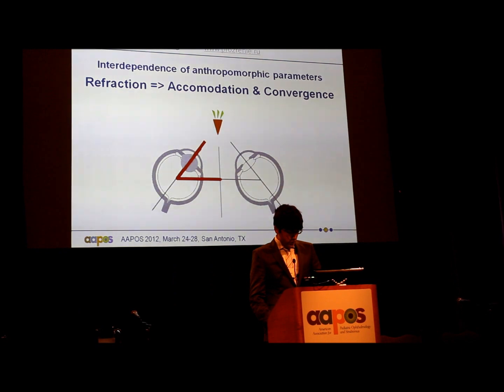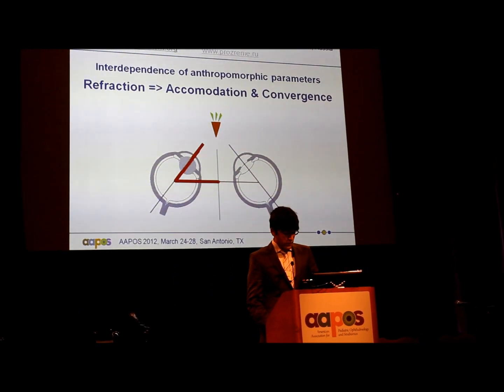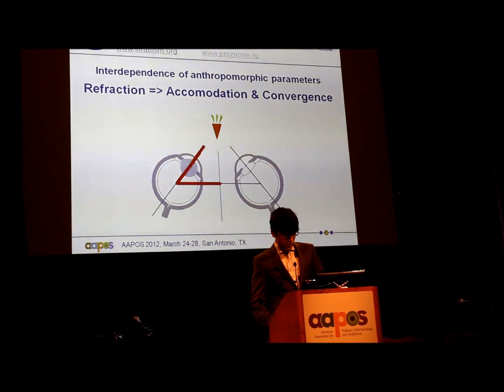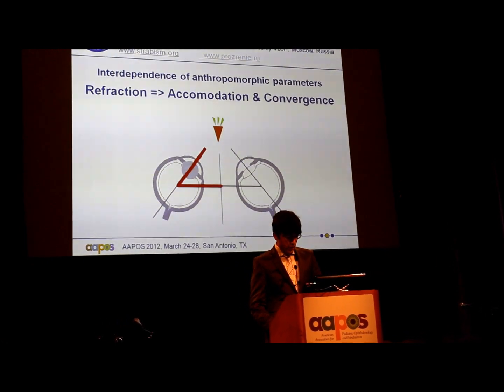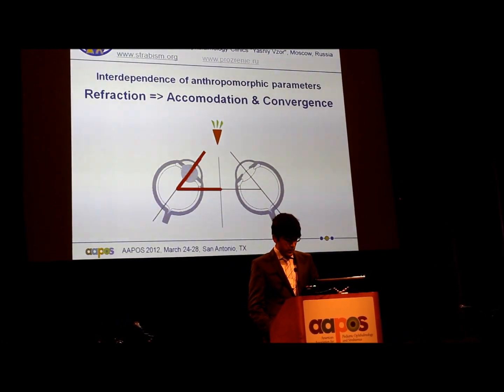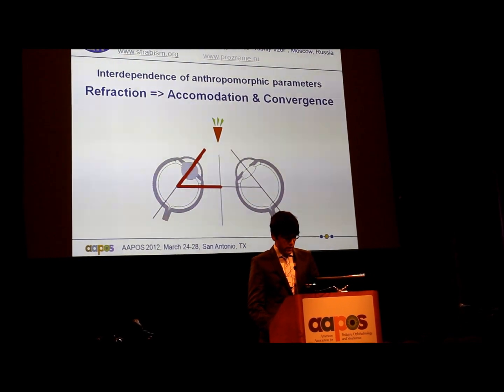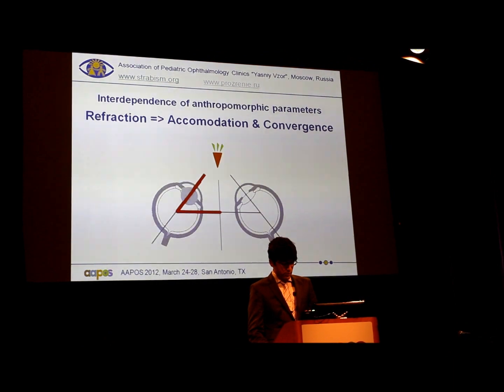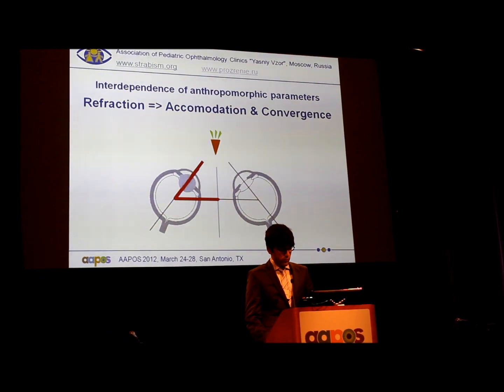The next parameter was refraction and accommodative convergence. The value of accommodative convergence depends on refraction. The greater the hyperopia, the larger the value of accommodative convergence, and the latter significantly influences the position of the eyeball and is important in providing a bifixation of the object.